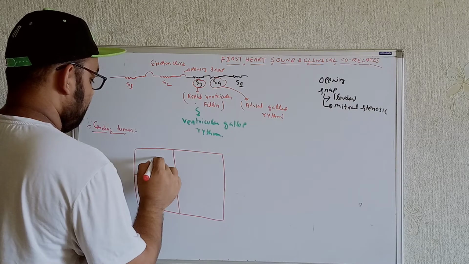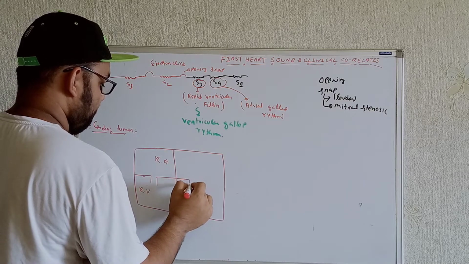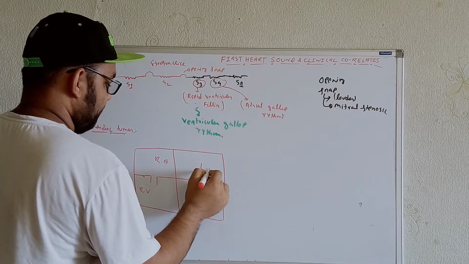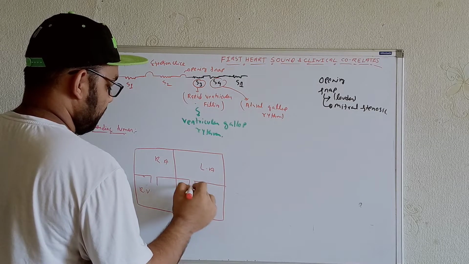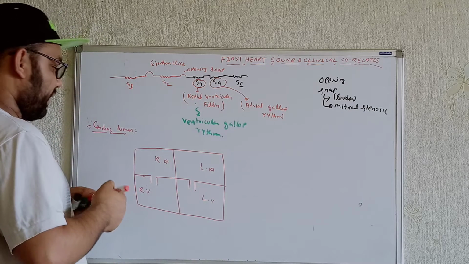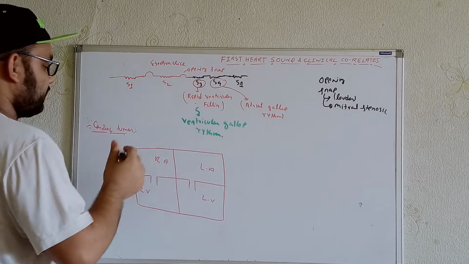Now is the right atrium or right ventricle, is the left atrium and left ventricle. Okay, the left ventricle. Now see, we can get the different types of tumors, but most common, the benign tumor we can get over here.